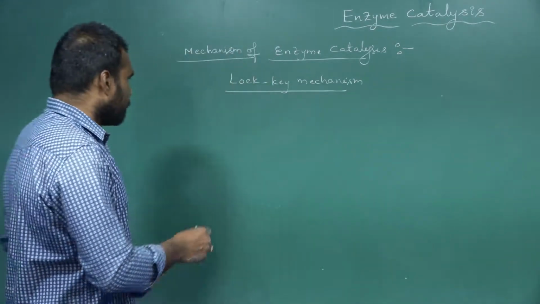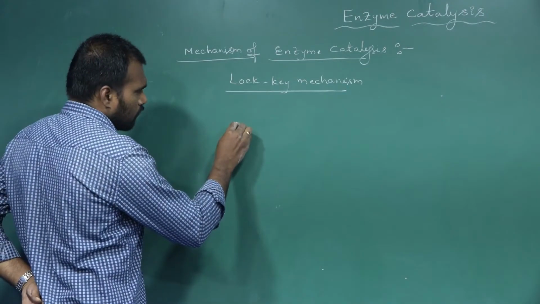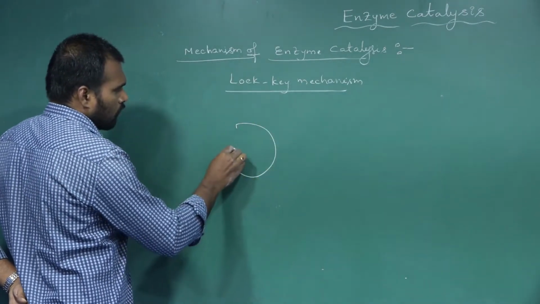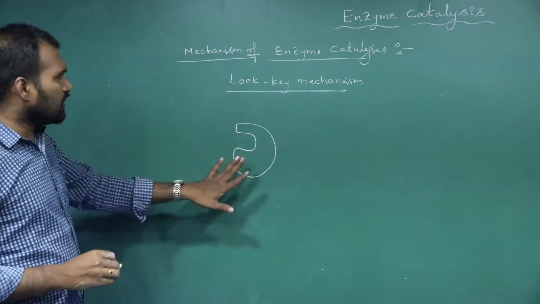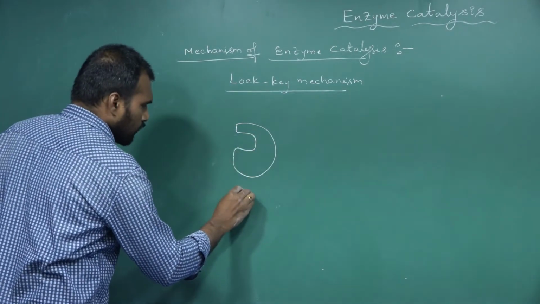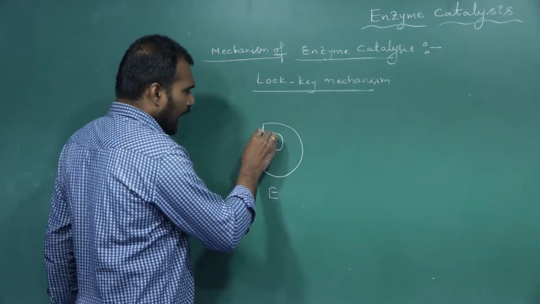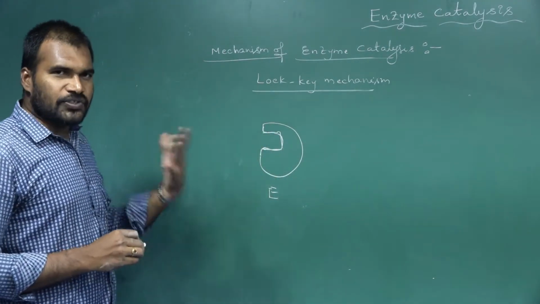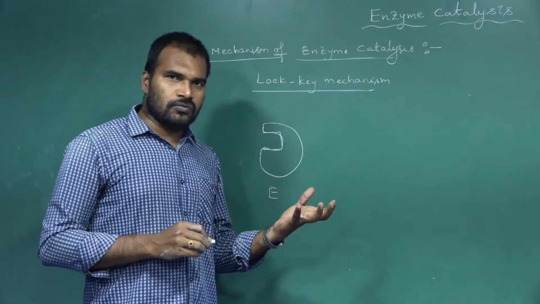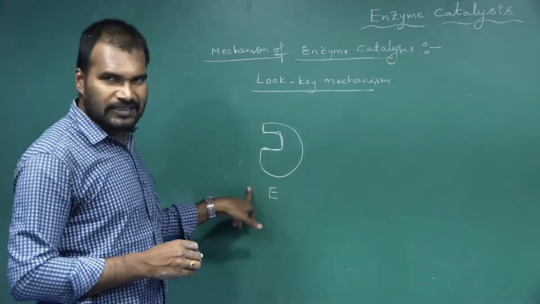See, I am drawing the enzyme surface first. This is the enzyme surface. Let us consider this is E, and this is the active site of the enzyme. The substrate molecules are those whose shapes are complementary to the shape of the enzyme.